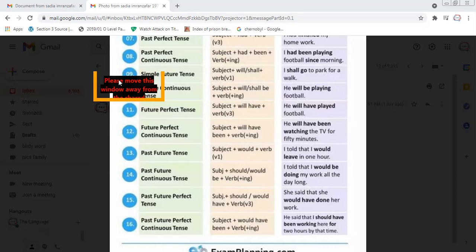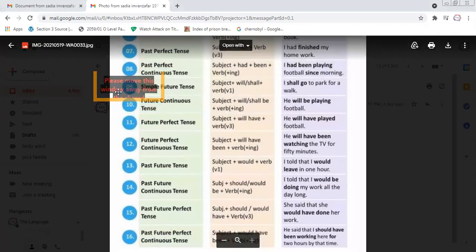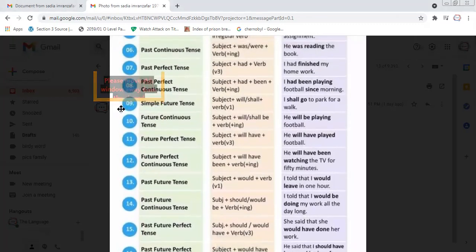Then we come to future continuous tense. Future continuous tense is that again the thing is going to happen in the future, and it will keep on repeating, it will be continuous in the future.